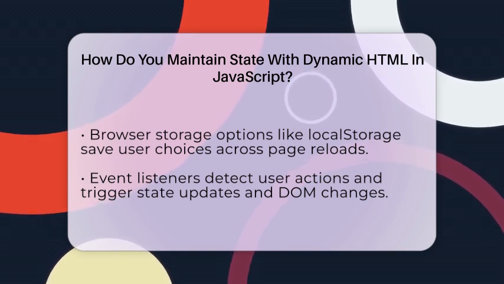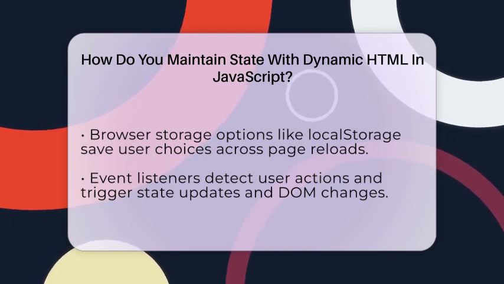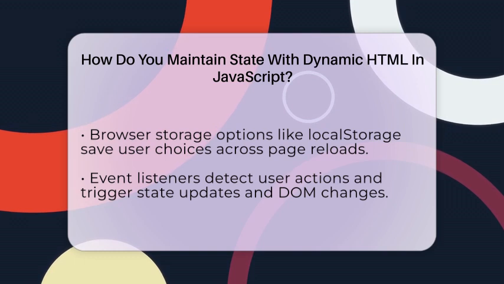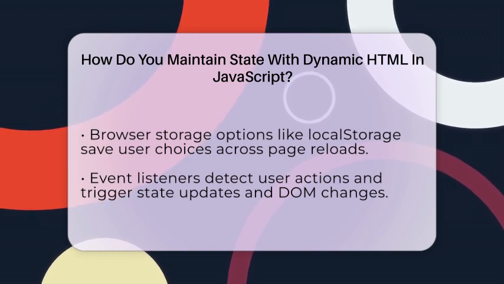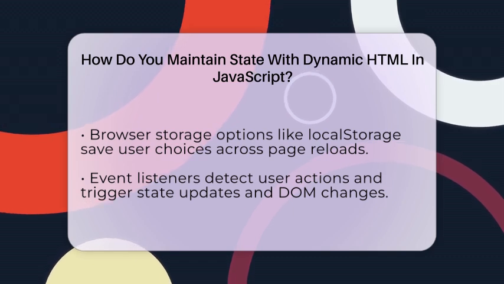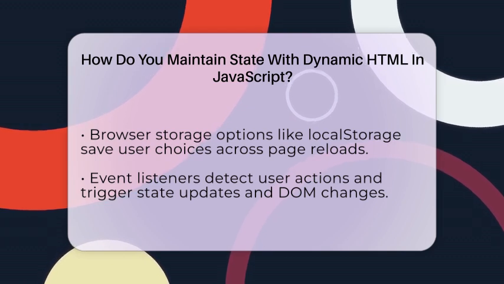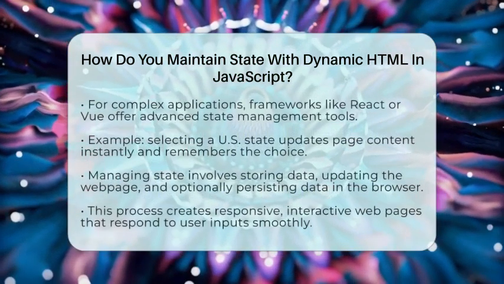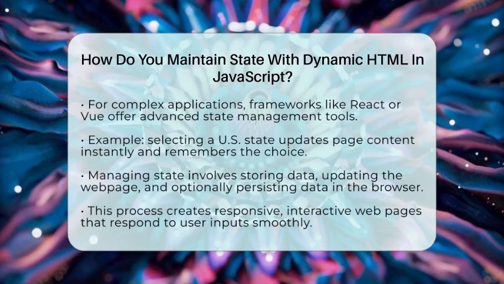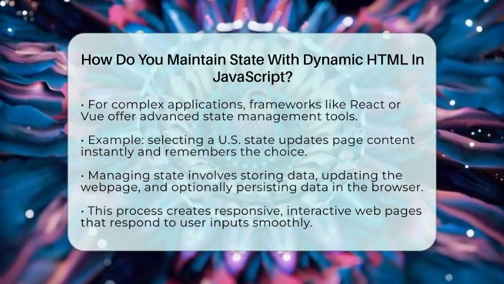Event listeners are your best friends for updating state on the fly. Attach a click or change event to buttons, drop-downs, or other controls. When the user interacts, your script can update the variables, change the DOM, and even save the new state in localStorage. For instance, if someone picks a different product option, your code updates the displayed price and stores that choice for future visits. For more complex projects, frameworks like React or Vue help manage state more efficiently. They have built-in tools to keep your data and DOM in sync. But before jumping into those, mastering how to handle state with plain JavaScript is a great foundation.